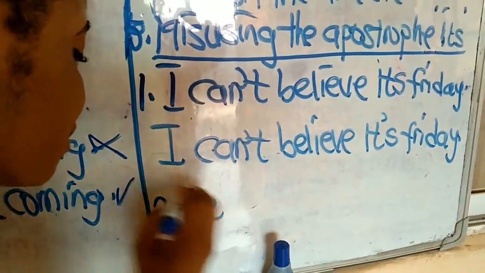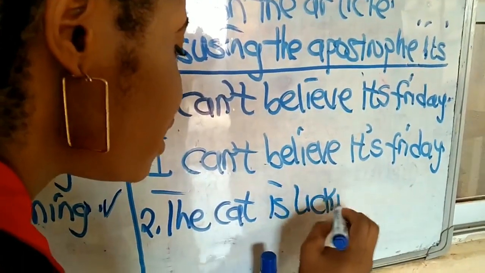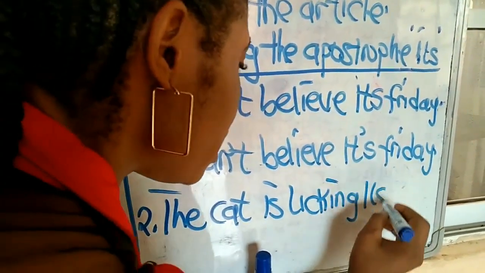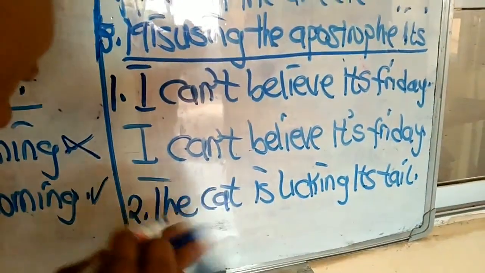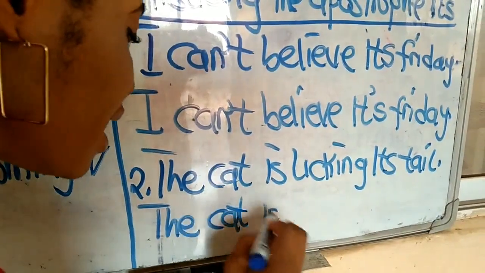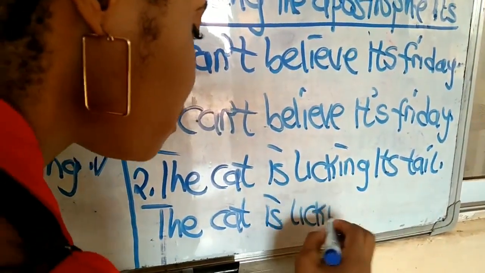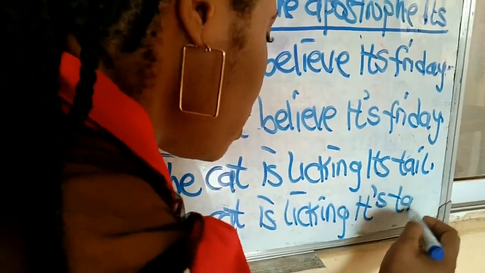Let's take another example to illustrate this. The cat is licking its tail. So that you understand better what we're trying to say. Look at this. The cat is licking its tail.